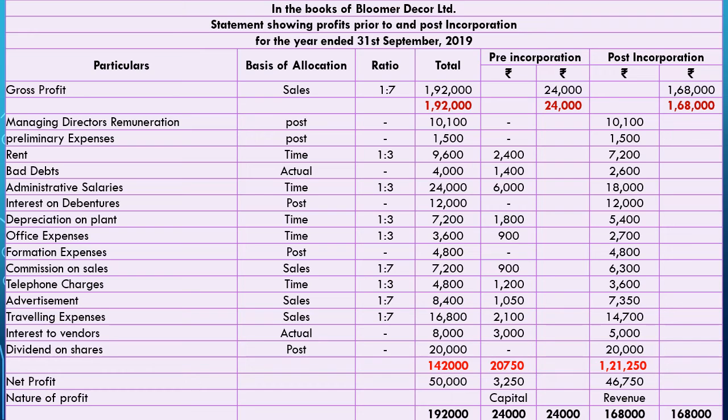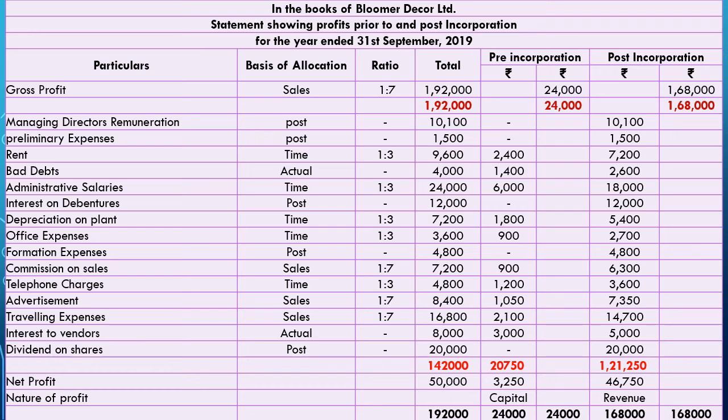Then preliminary expenses. Again, it is related with the expenses for formation of the company. So these are also related with the post-incorporation period. 1,500 is totally paid in the post-incorporation column.